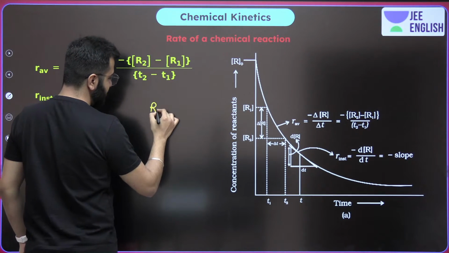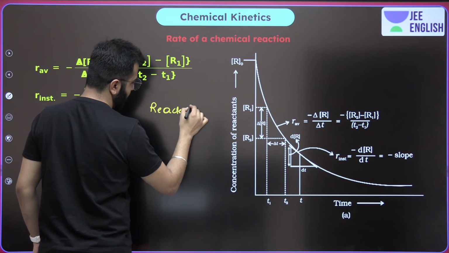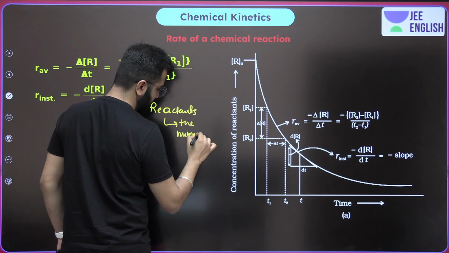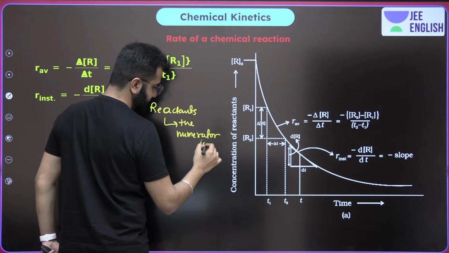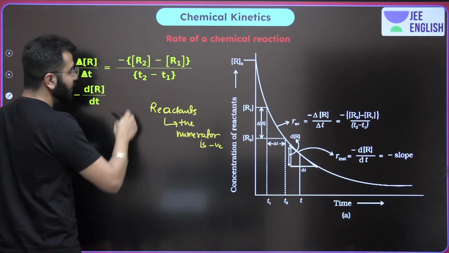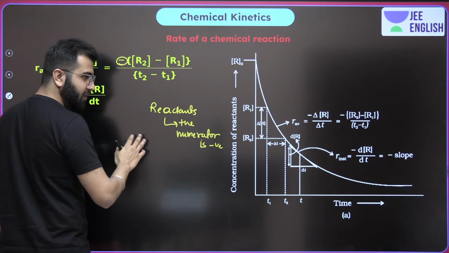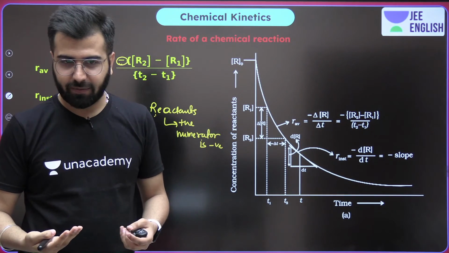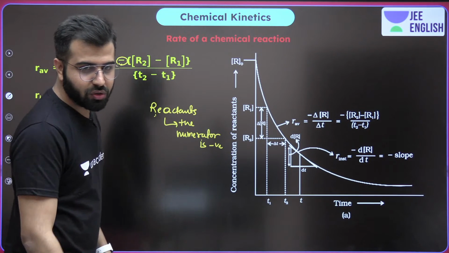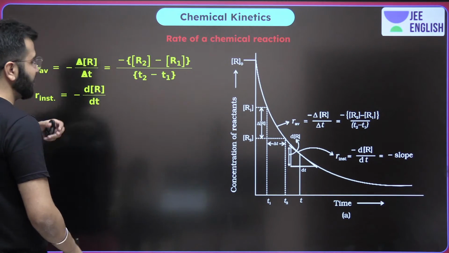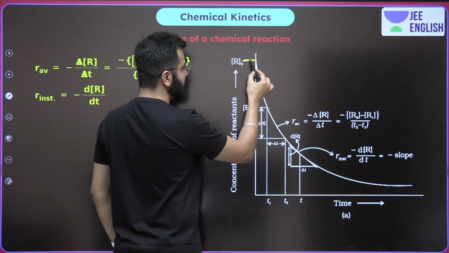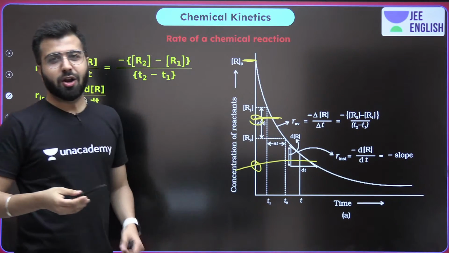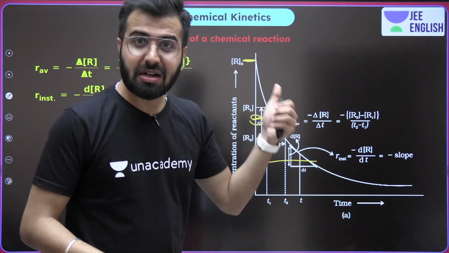When we are talking about reactants, the numerator is negative. Then only we put this negative sign. And in the case of products, it's always positive, so we do not have to worry about the negative sign. Reactant goes on decreasing with time. Absolutely correct. That's the only reason whenever you see a reactant, whatever final concentration you want to talk about is always going to be lesser than what you actually started with.